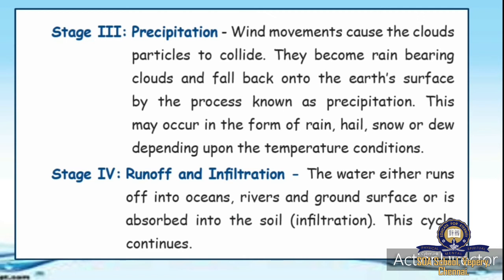This cycle continues. Again the sun will come and give us heat, and again water will be evaporated and go up as water vapor, and again clouds will form by condensation and these clouds will give rain, that is precipitation. Again water will come to the land. Again this process will continue. So this is called the water cycle.